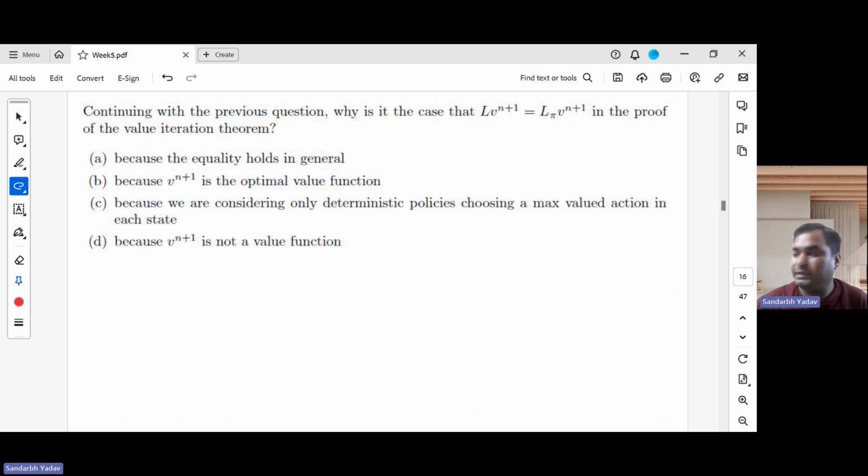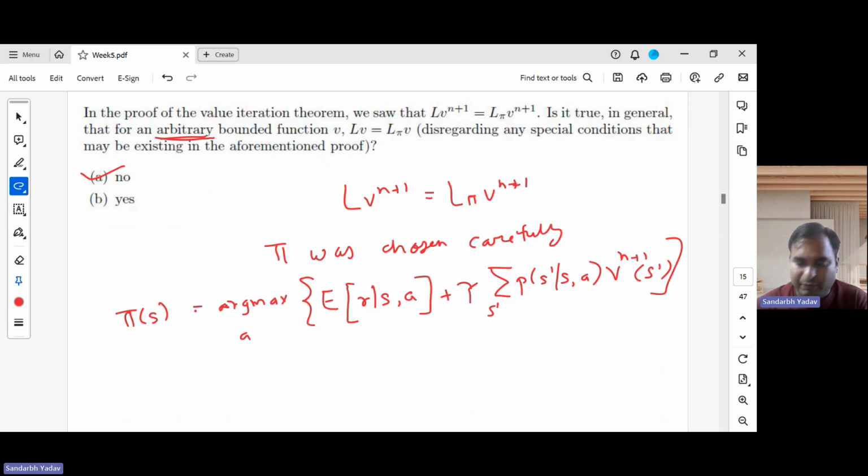So again, continuing with the previous question, why is it the case that LV n plus 1 is equal to L pi V n plus 1 in the proof? Because the equality holds in general. We have already said that it doesn't hold in general. It can hold, but you cannot say that it will always hold. Because V n plus 1 is the optimal policy function? No, again, this is not the reason. And because we are considering only deterministic policies. See, we were considering this deterministic policy, right? Because we are mapping to only one of the states.